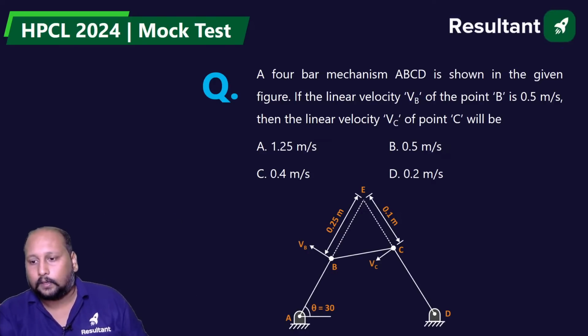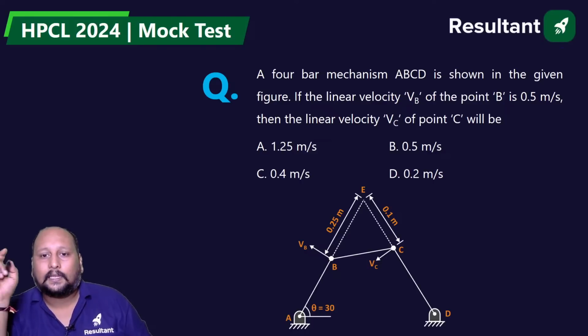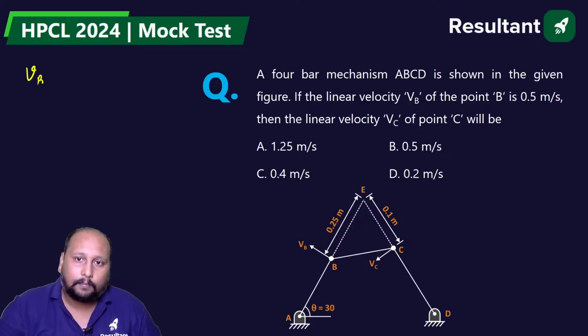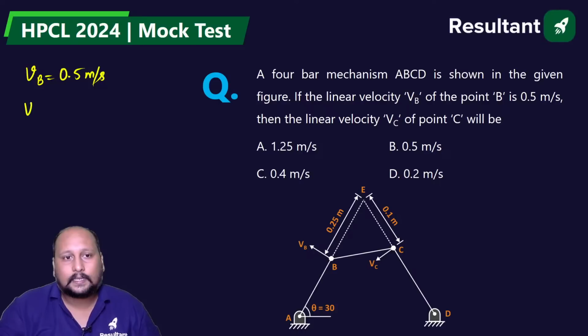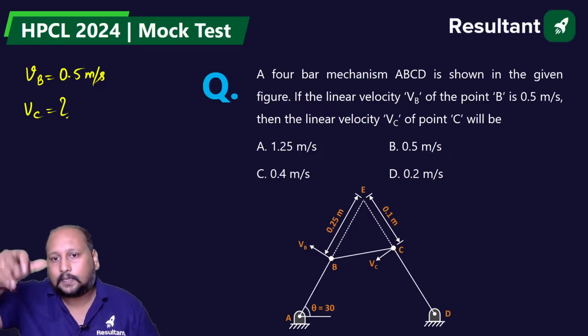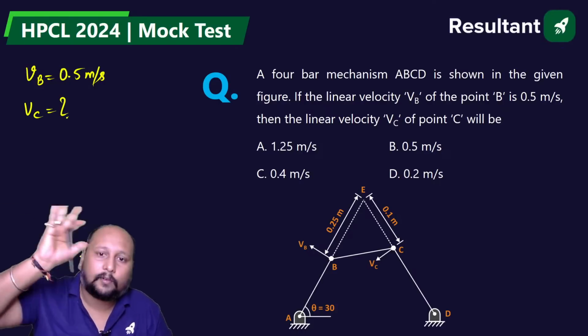Clear? Okay. Now they're saying that there is a 4-bar mechanism A, B, C, D. Given that VB, the velocity at point B, is 0.5 meter per second. The velocity at point C we need to calculate. Some distances are being provided, and some directions of velocity are also provided.